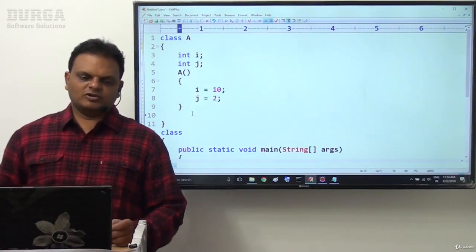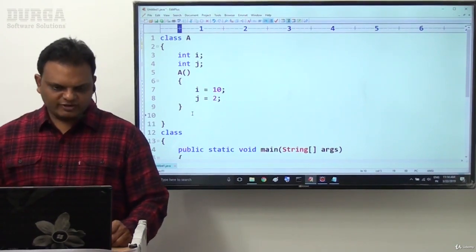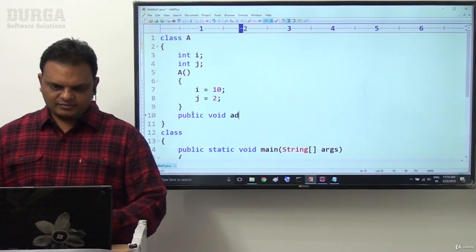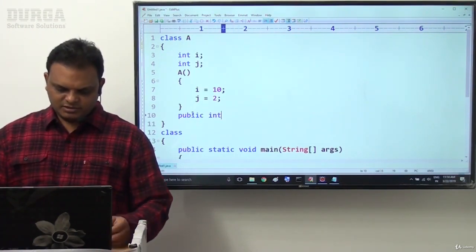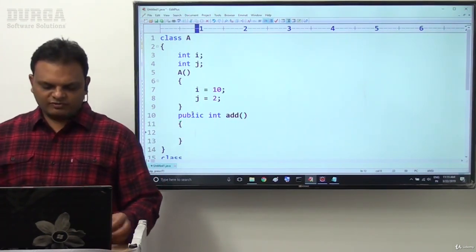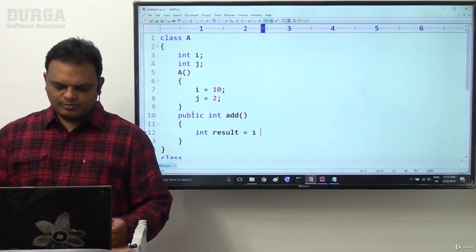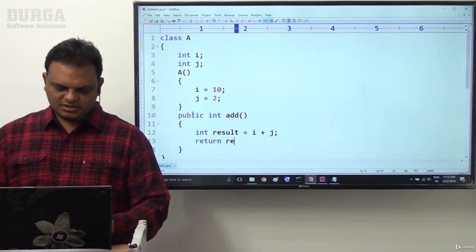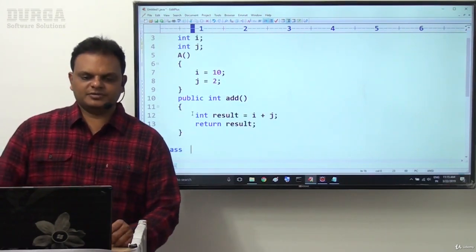Then after that I want to perform different calculations. Public int add: int result is equal to i plus j, then return result. The add method I provided.